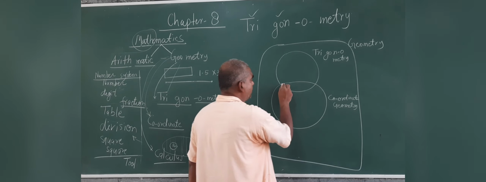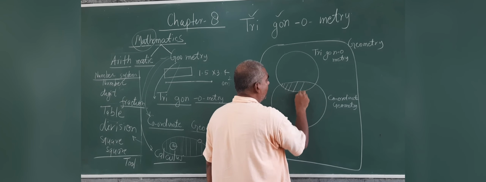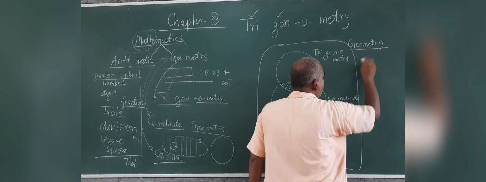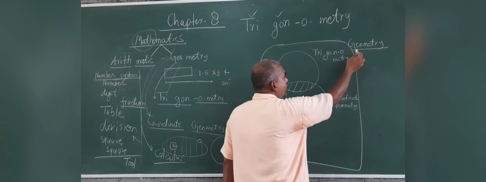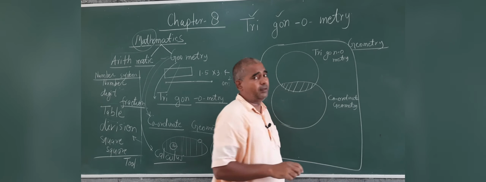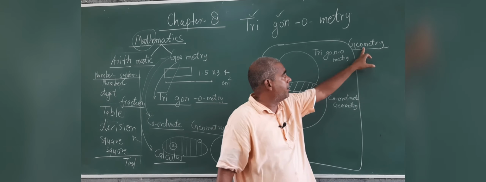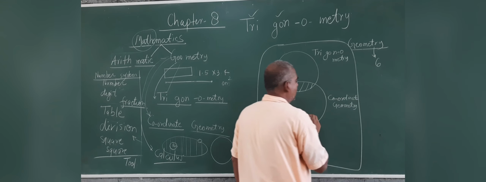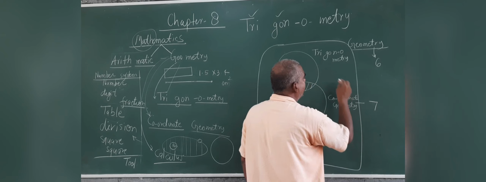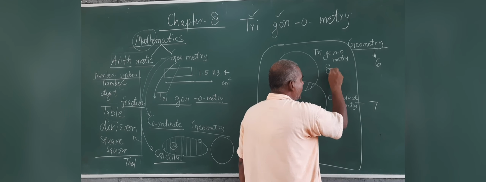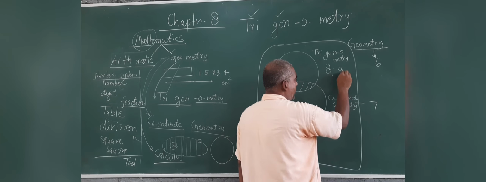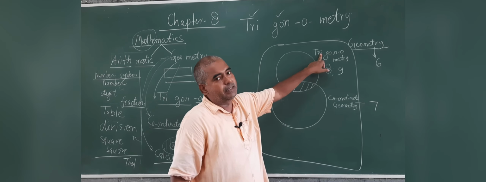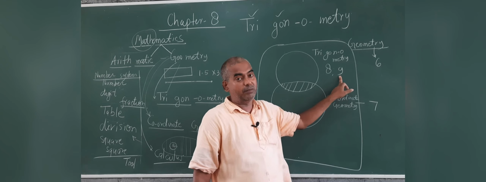So it's not that anything we have read in trigonometry will not be taught in the coordinate geometry. Everything, geometry, lines, you will see. Geometry means triangle. Whatever you have read in geometry is chapter number 6. Coordinate geometry, chapter number 7. And trigonometry, chapter number 8. Chapter number 8 is introduction of trigonometry. Chapter number 9 is application of trigonometry.